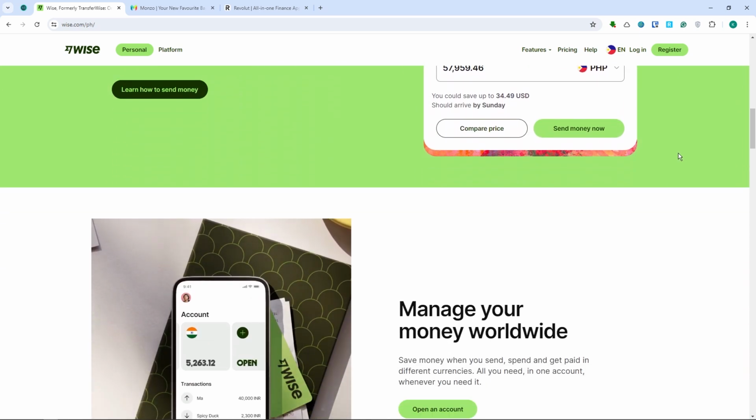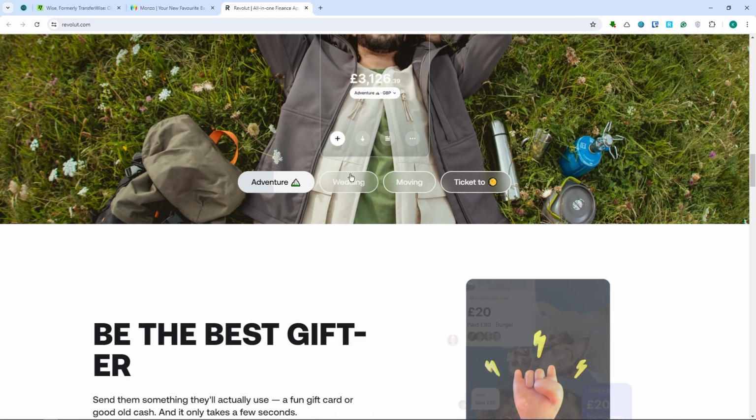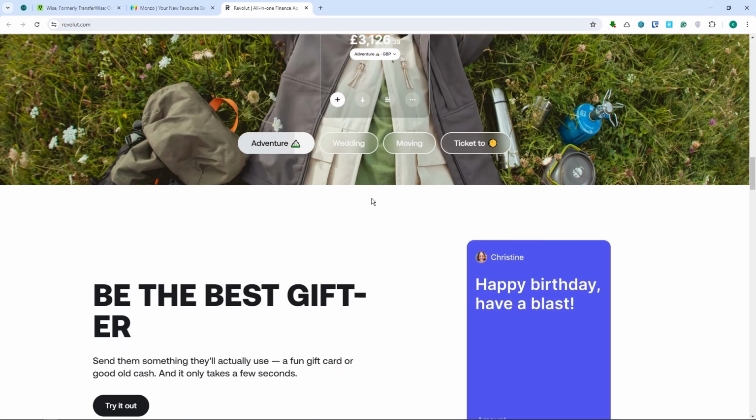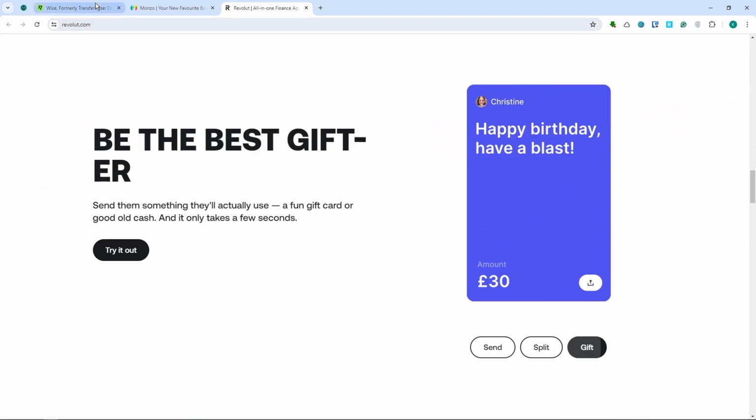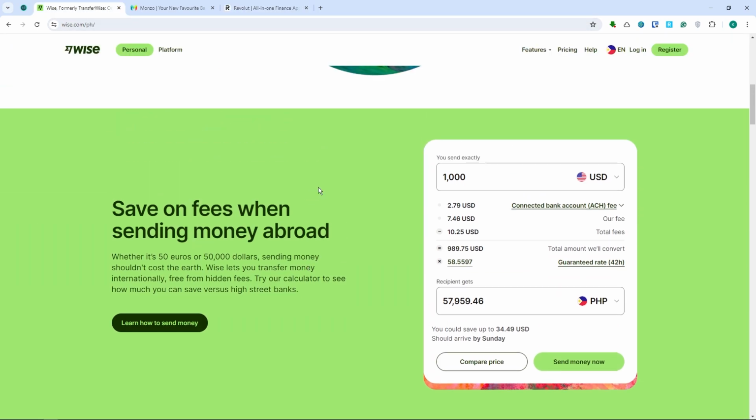And now let's move on to the key differences of these three platforms. For Monzo, the shining feature would be its user friendliness and budgeting tools. As for Revolut, it is excellent for international capabilities and cryptocurrency options. And Wise is ideal for transparent, low-cost international money transfers.